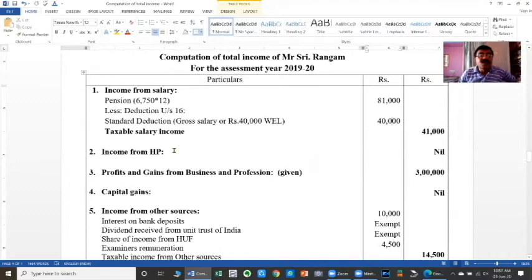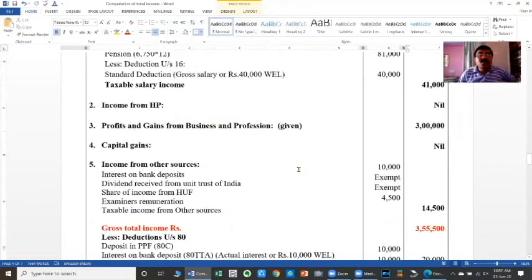The second one is income from house property. It is not given, not applicable to the assessee. Then profits and gains from business and profession, computed, given 3 lakhs. Capital gains, not given. Income from other sources: interest on bank deposit, 10,000, again given as a deduction in section 80TTA. Dividend received from Unit Trust of India or an Indian company, both are exempted.